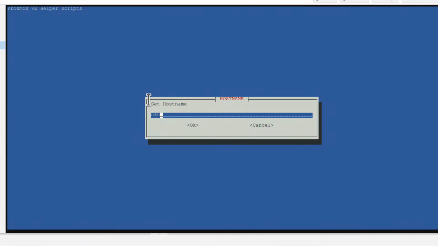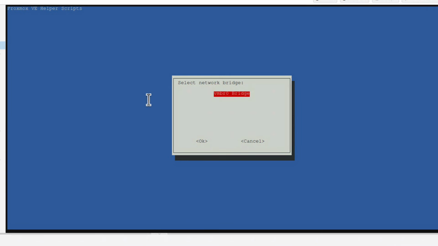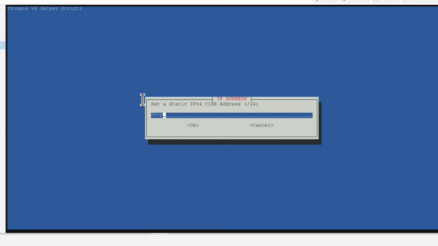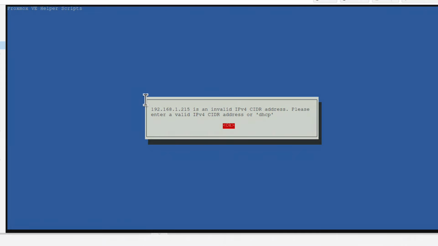Hostname n8n, that's fine. Disk size, not 6, but maybe 100. It might be overkill, but yeah, it's okay. CPU cores, 2 cores is enough, I would say. RAM, a little bit more, 4096. Okay, network bridge, default vmbr0, that's fine. And the static IP, I want to use my own, 192.168.1.215. Press Enter. Oops, sorry. You have to type 192.168.1.215/24. You have to provide the subnet mask as well.